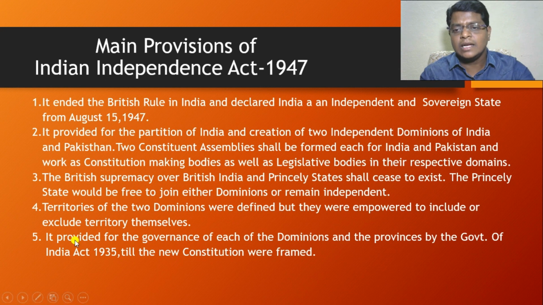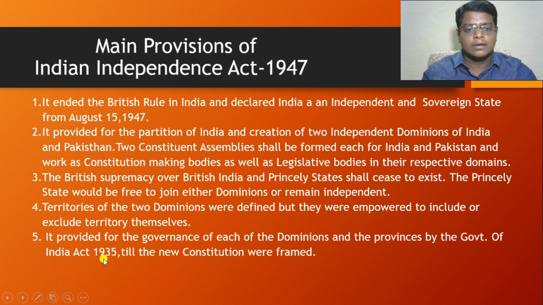Then the next provision is that it provided for the governance of each of the dominions and the provinces by the Government of India Act 1935. That means this act allowed the government to run based on the Government of India Act 1935.